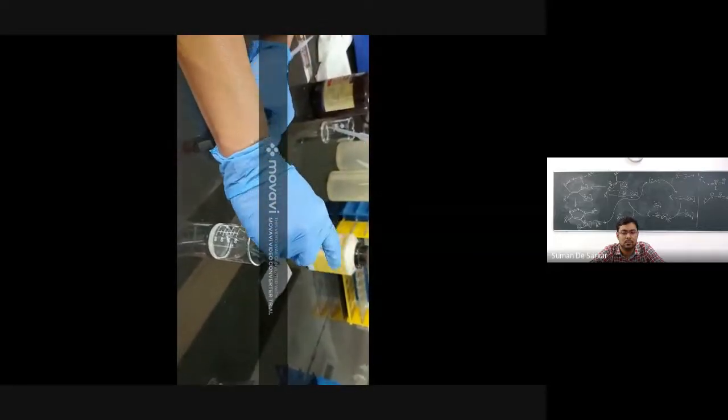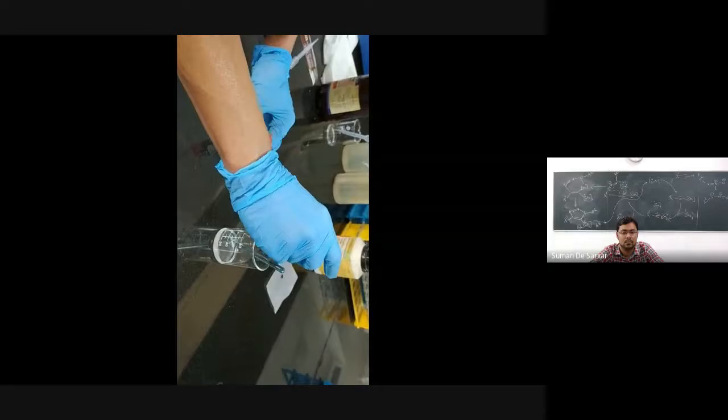So now we are adding 0.3 ml phenyl propargyl using this syringe. Phenyl propargyl, so it's a liquid.